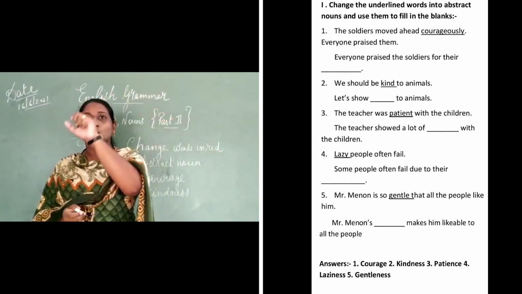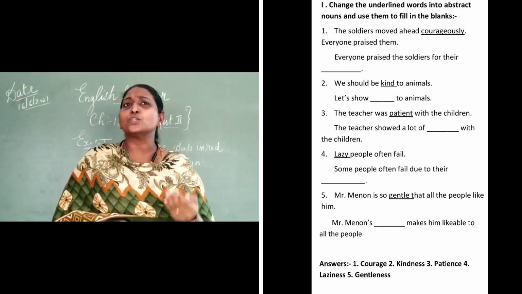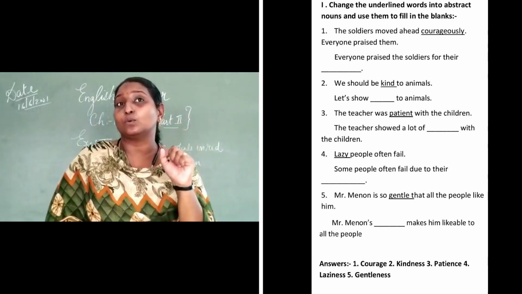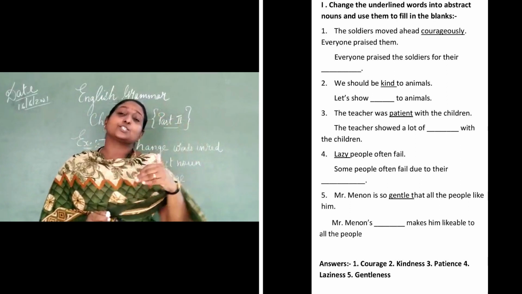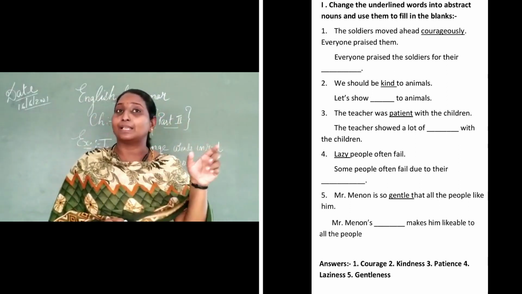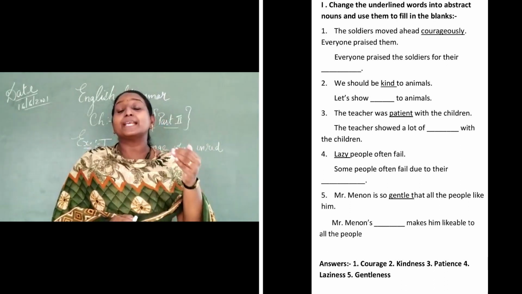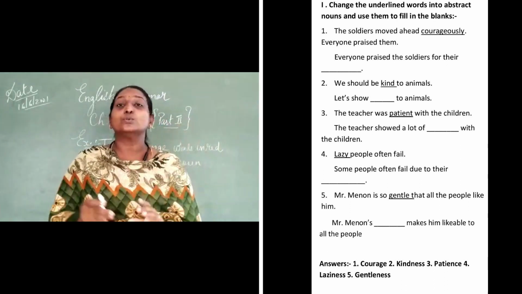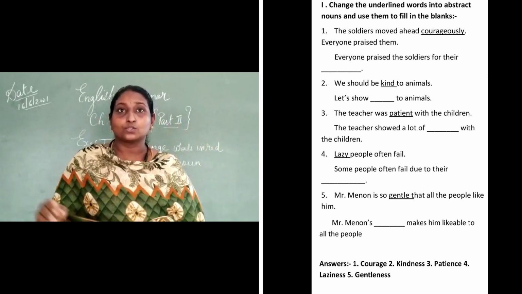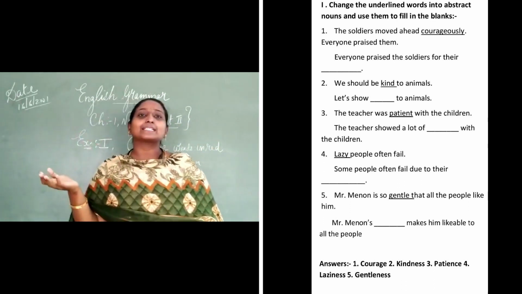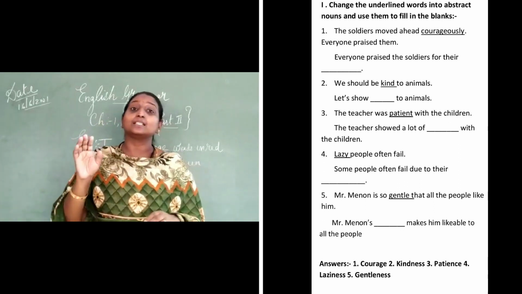The fifth one on the top is, Mr. Menon is so gentle that all the people like him. Here the red coated word gentle is there. When you change it into an abstract noun, it will become like this. Mr. Menon's gentleness makes him likable to all the people. So hope students you have written till now here. Now we will be moving to the next exercise, that is exercise J.